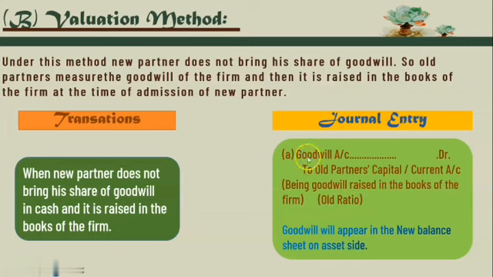We pass goodwill account debit to old partners' capital or current account because the new partner did not bring the amount of goodwill in cash. And the second effect: goodwill will appear in the new balance sheet on the asset side. So we have to give the second effect of the goodwill in the balance sheet.